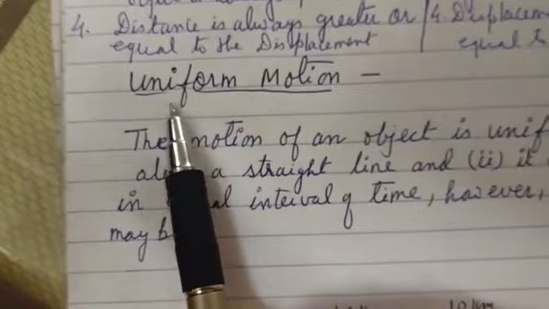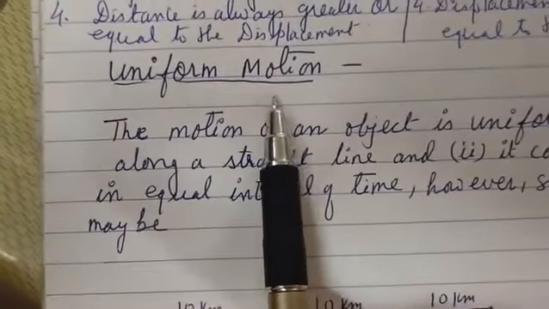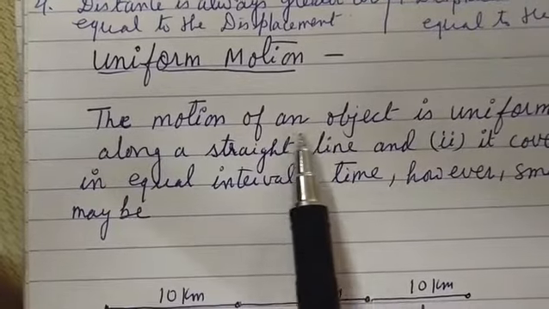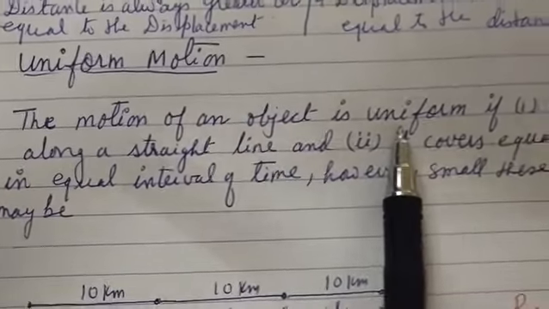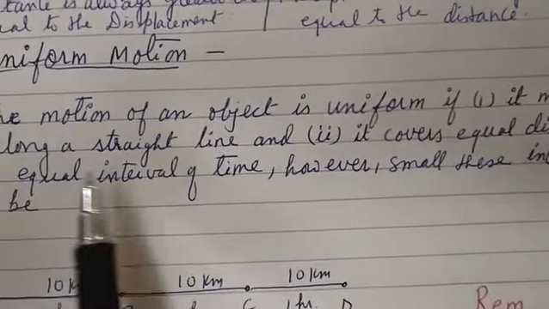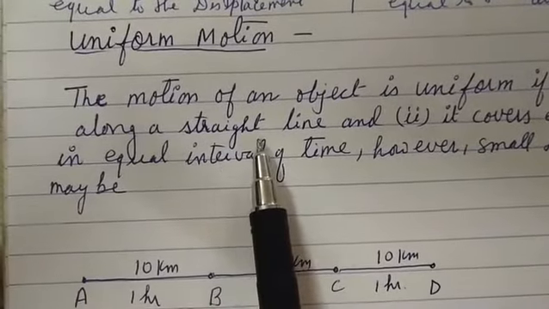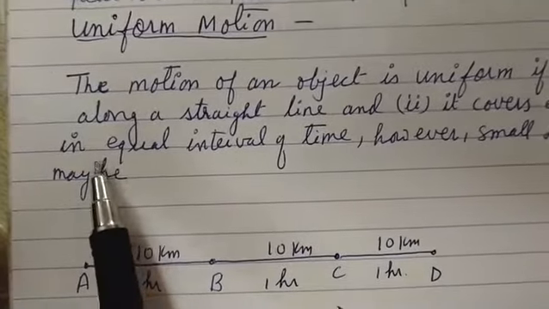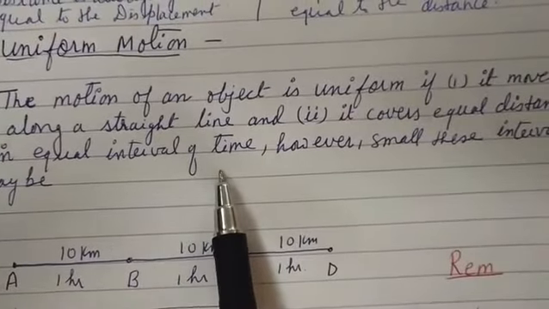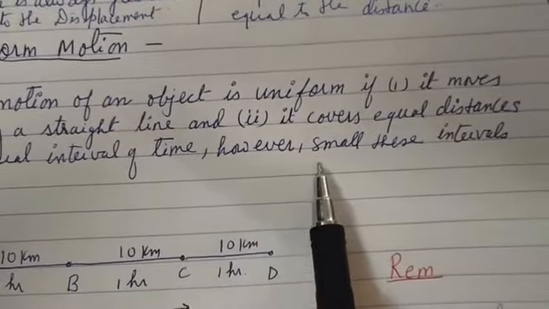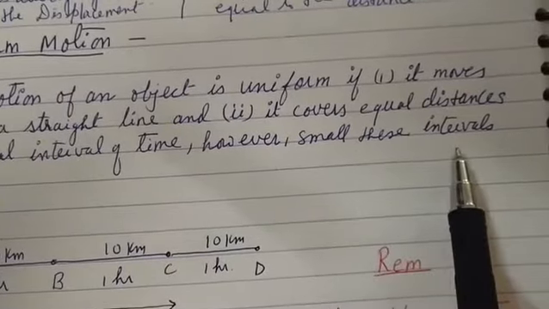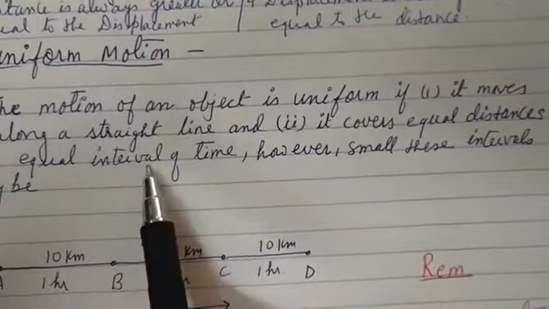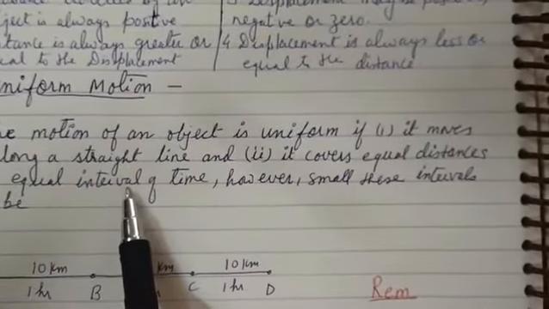Okay, so today we are going to study uniform motion. So what is uniform motion? The motion of an object is uniform if it moves along a straight line and covers equal distance in equal interval of time, however small the interval may be. Okay, so this is the definition of uniform motion.